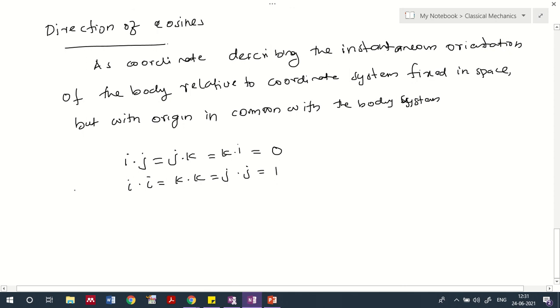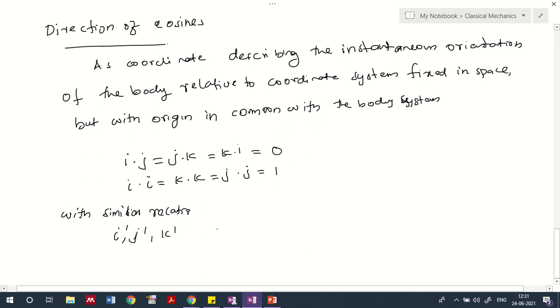Okay, similarly, i dot j, j dot k, k dot i will be 0, and i dot i equal to k dot k equal to j dot j equal to 1, as we have seen. And similarly we can keep the similar relation for the primed coordinates, i dash, j dash and k dash.